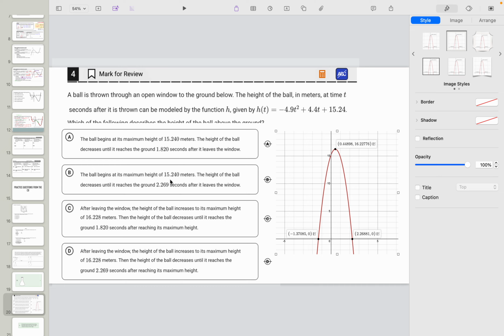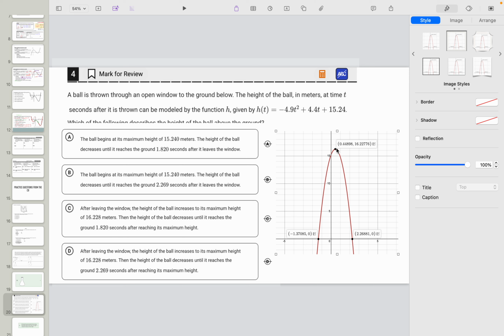The ball begins at a maximum height. The height of the ball decreases until it reaches the ground. Well, no, it's still not a maximum height. After leaving the window, the height of the ball increases to a maximum height. Then the height of the ball decreases until it reaches the ground 1.82 seconds after reaching its maximum height.